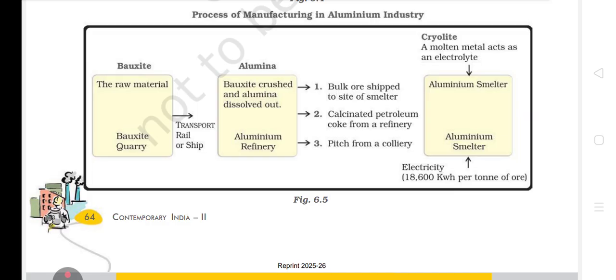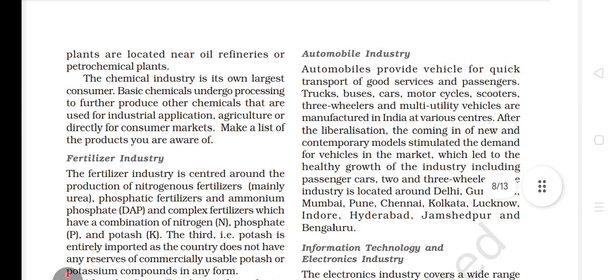Then we have aluminium smelter. So the electricity that is required is 18,600 kilowatt hour per ton of the ore. Per ton means per 1000 kg of the ore. Okay, so this much electricity is required. Now see what is written.